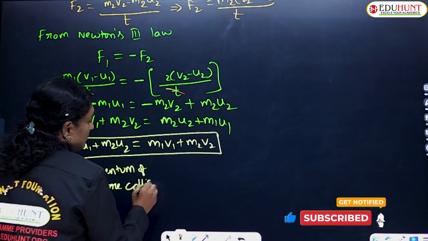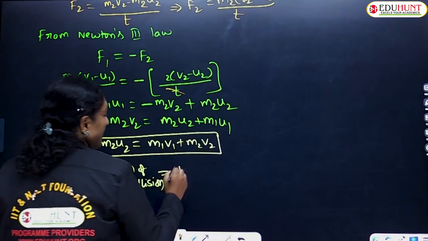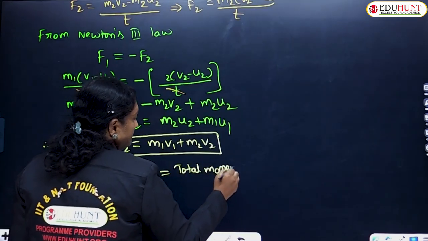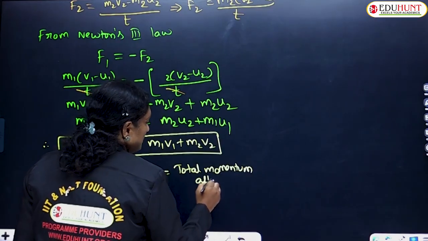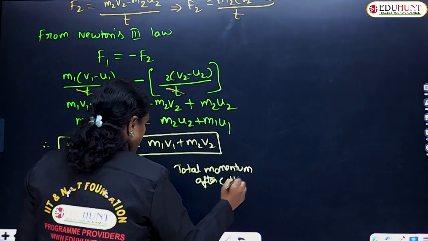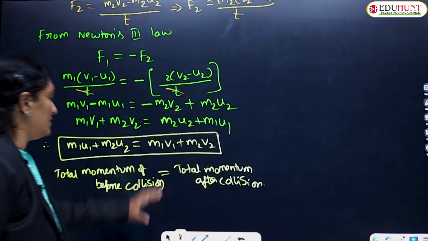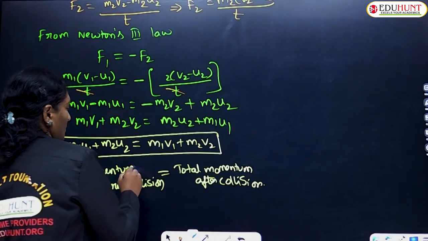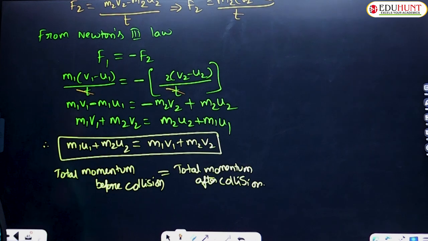Total momentum of both bodies before collision must be equal to, again this one, total momentum of both bodies after collision. Hence we can conclude that the total momentum before collision must be equal to total momentum after collision. Okay, children? Yes. Total momentum before collision must be equal to total momentum after collision.